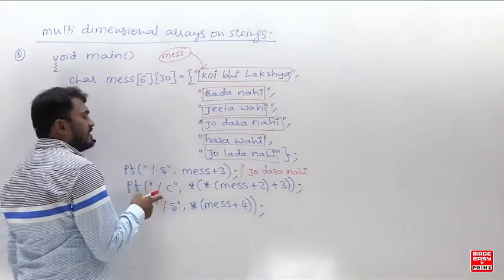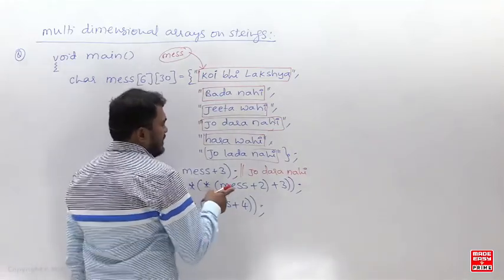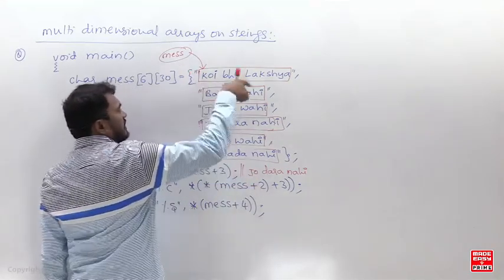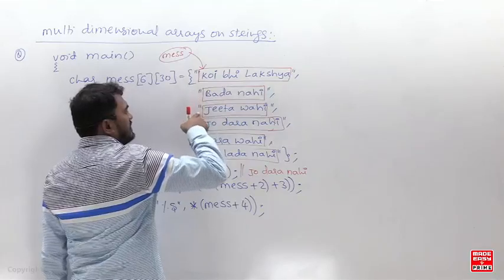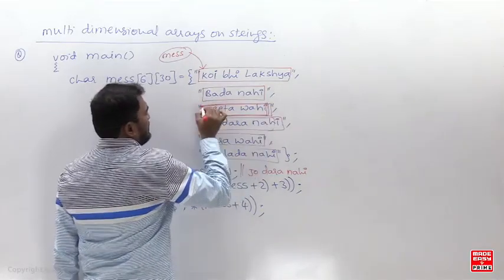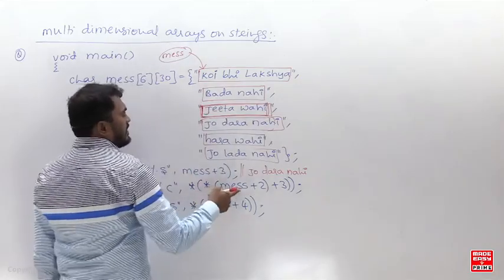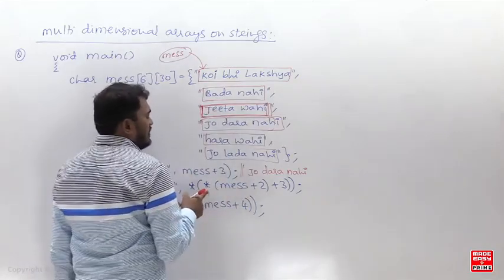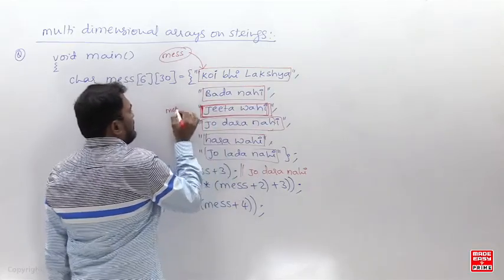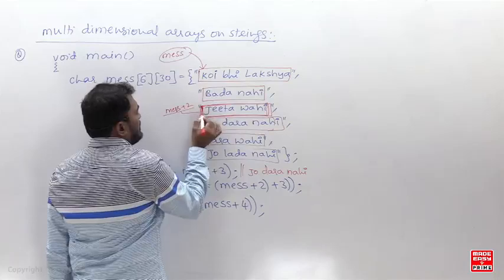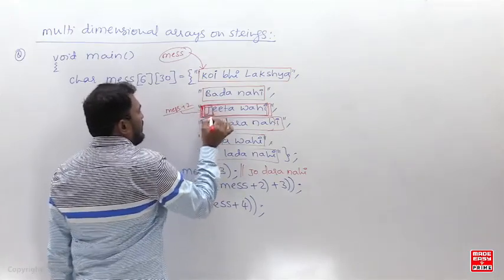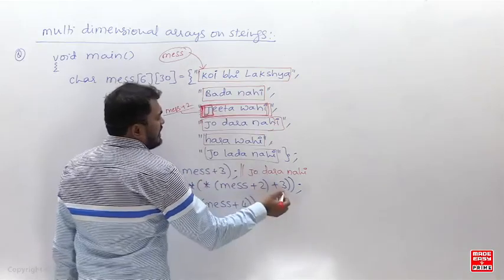And the second one is percentage c, where only a character is printed. Message plus 2 first. Message points to the 0th 1D array, plus 1 comes here, plus 2 comes here. So message plus 2 is pointing to this one. Applying star, it now points to an element.